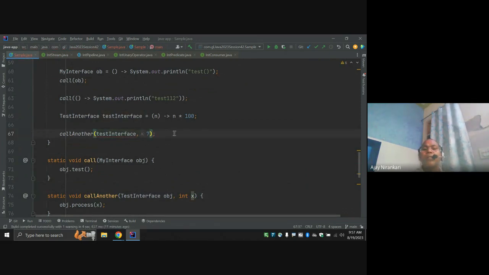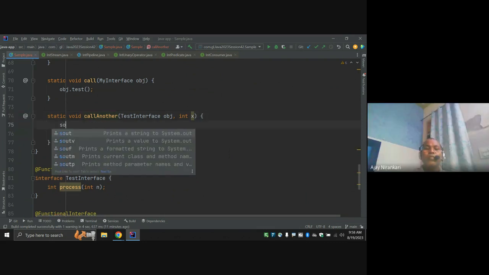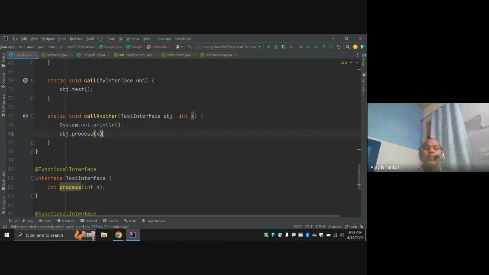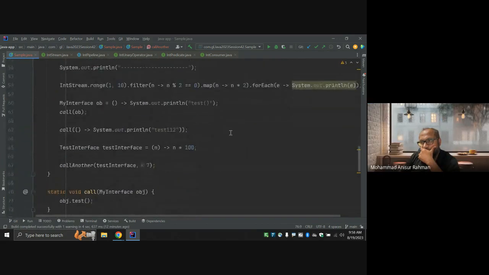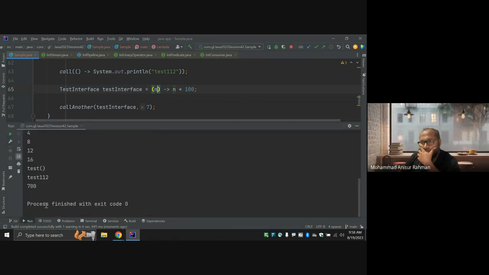The 7 multiplied by 100 is returned. This method returns some output, so let's write it in the S out. If you run it, you pass the 7, multiplied by 100, and you get 700 as output. So this is one way.